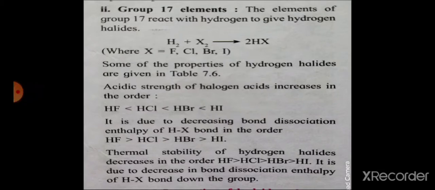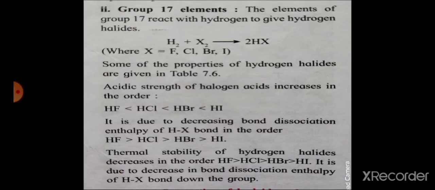This is due to the decreasing bond dissociation enthalpy from HF to HI. On moving down the group, the bond dissociation enthalpy decreases. The thermal stability decreases from HF to HI due to a decrease in H-X bond strength.